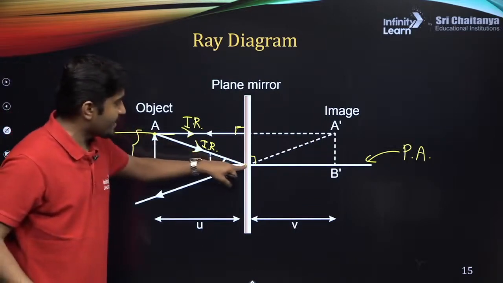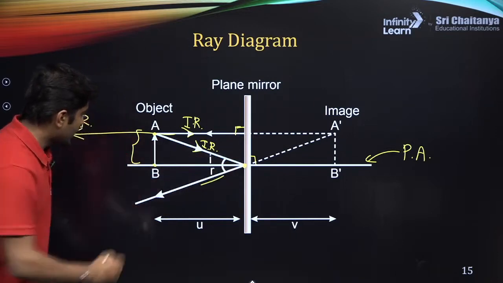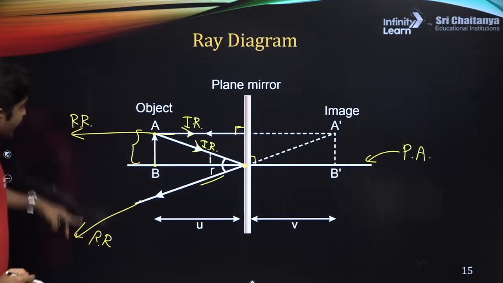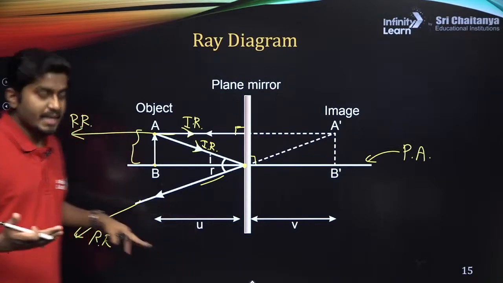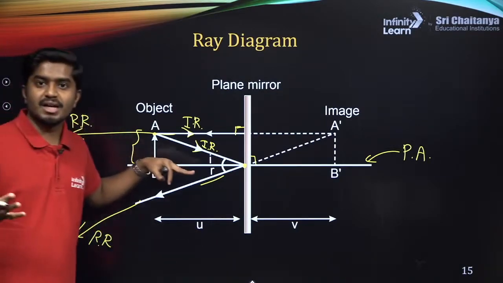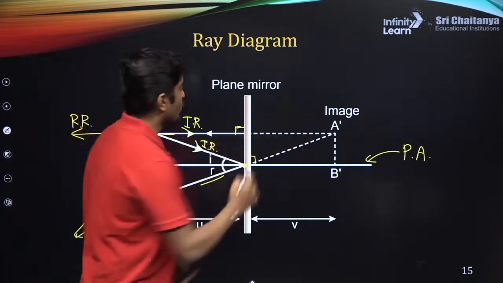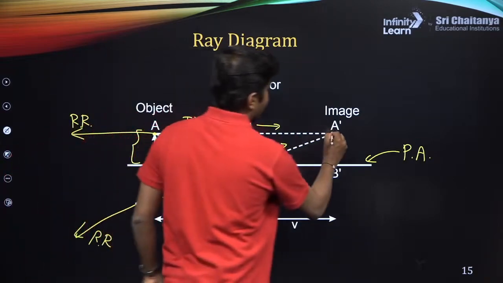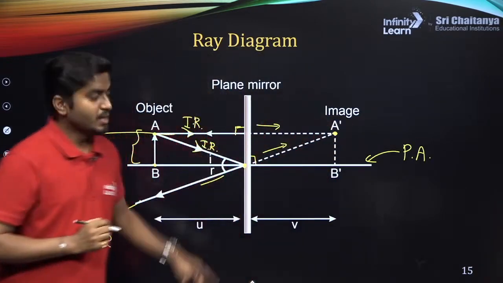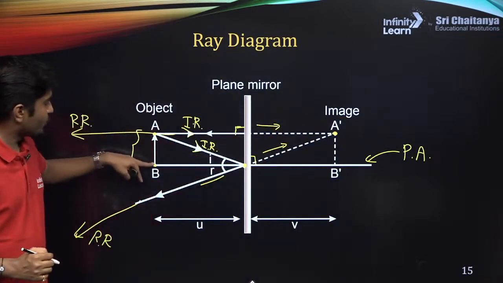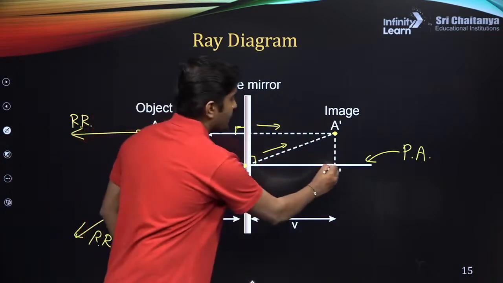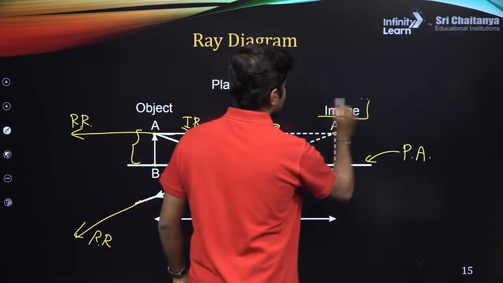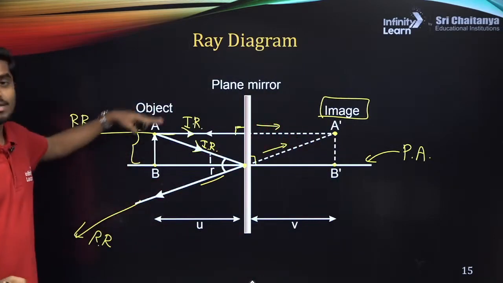And the second incident ray falling at this point will come in this direction. So there is a second reflected ray. Now again they are going away from each other. If two rays are going away from each other, what do we do? We extrapolate, we go behind the mirror, backwards. So they appear to meet at this point A prime. For this B we have the corresponding B prime. So this is how the image is formed. This is the image corresponding to this object.